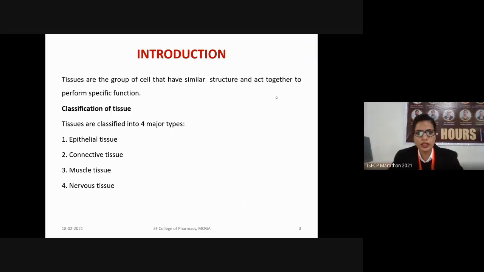Similarly, in case of any organism, different cells combine to form tissues, then they combine to form organs, then organs combine to form the organ system, and eventually they make up an organism. Next we have the classification of tissues. Based upon their functions, structure and locations, there are a total of 4 major types of tissues: epithelial tissue, connective tissue, muscle tissue, and lastly nervous tissue.